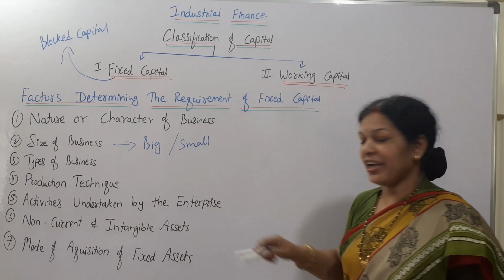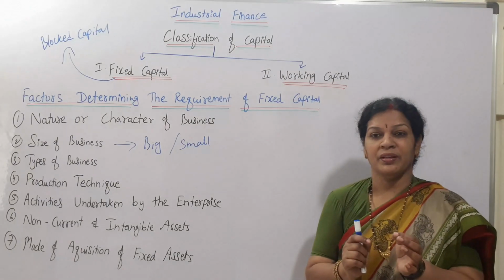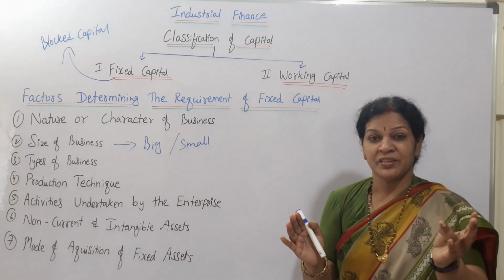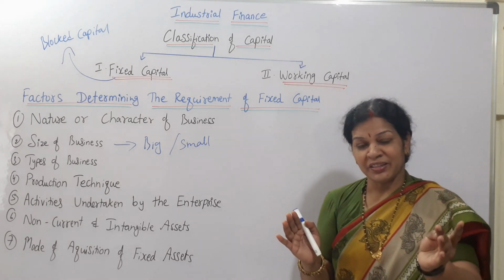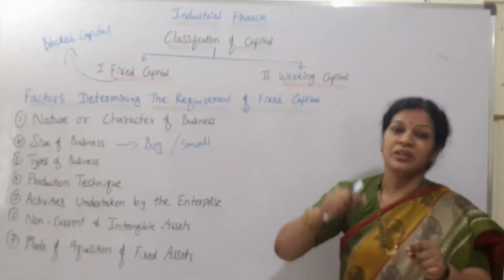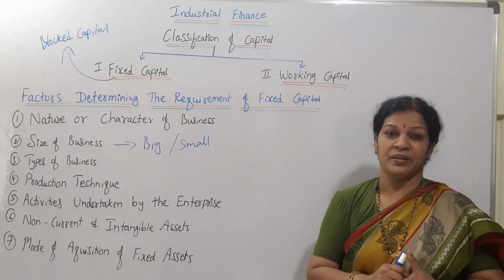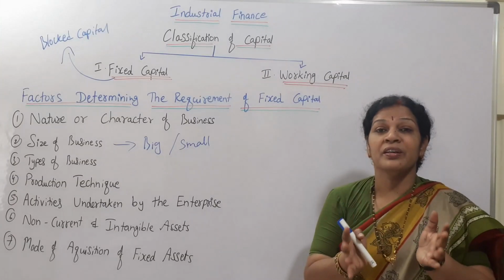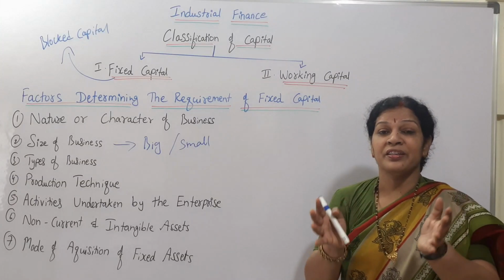Next one, non-current and intangible assets. You can take for example intangible assets like copyrights, patents, trademarks, all these things. Intangible assets also come under the fixed capital. So you need to be very careful. How about the goodwill, patents, rights, copyrights?